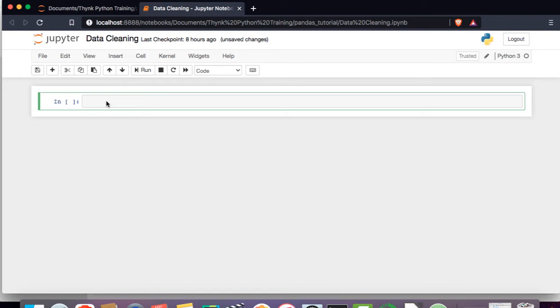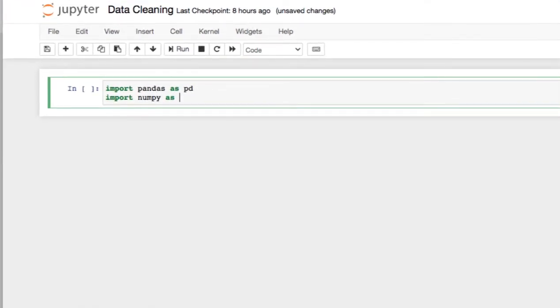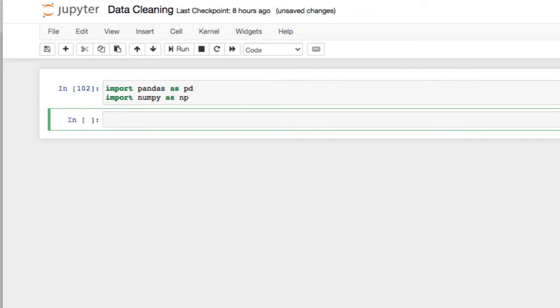So first of all, we'll import the libraries pandas and numpy into my Jupyter notebook, for which I'll use import pandas as pd, and similarly I'll say import numpy as np. So I'm importing it as pd or np because time and again I don't have to type pandas and numpy, so I'll simply say pd and np. I run this cell. Okay, it is successfully done.